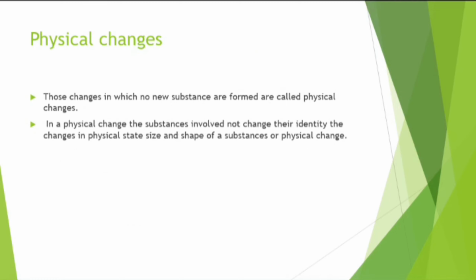What is a chemical reaction? The process in which new substances with new properties are formed from one or more substances is a chemical reaction. The substances which take part in chemical reactions are called reactants. The substances which are formed in a chemical reaction are called products. Examples: digestion of food, respiration, rusting of iron, burning of magnesium ribbon, formation of curd. These are examples of chemical reactions in our daily life.